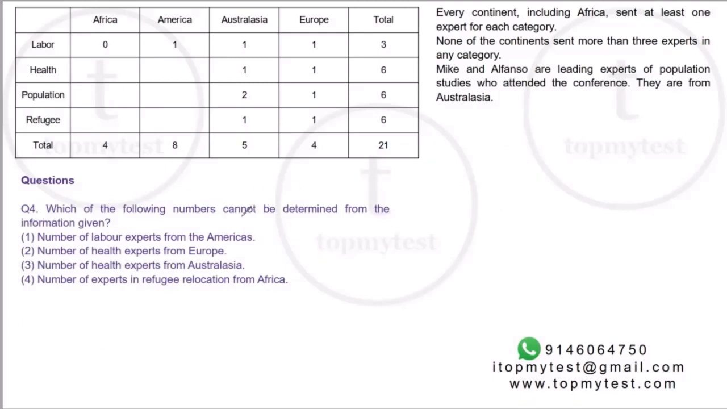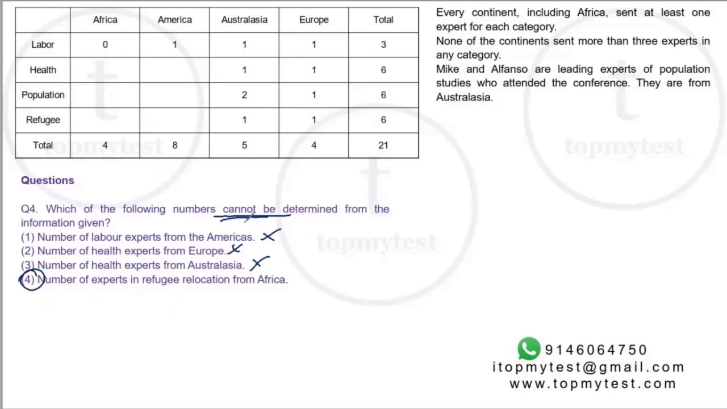Question number 4, which of the following cannot be determined? I don't have that information. The number of labor experts from America, I already know. Number of health experts from Europe, Europe, I know everything. Health experts from Australia, I know everything. So 4 should be the correct choice. Number of experts in refugee relocation: this can be 2 or 1. This I don't know.